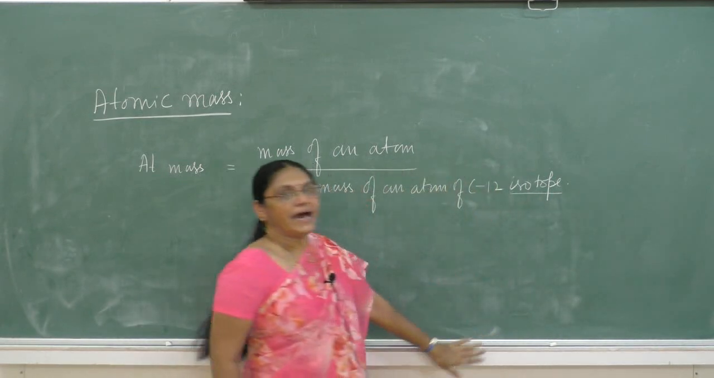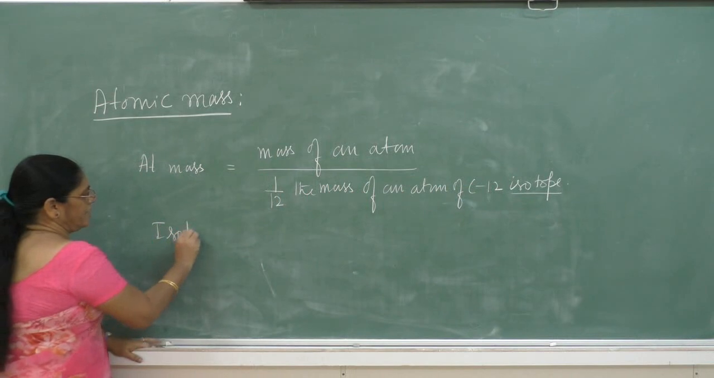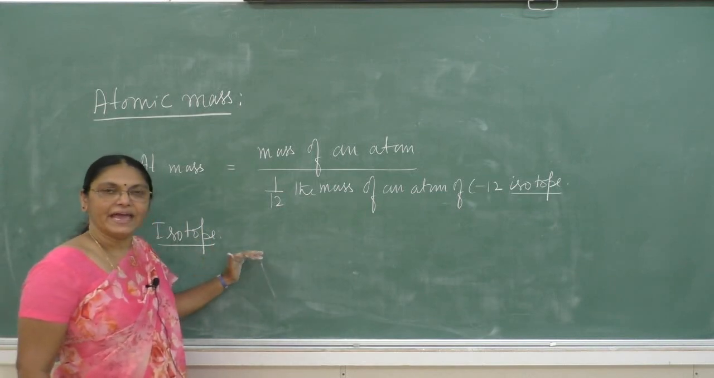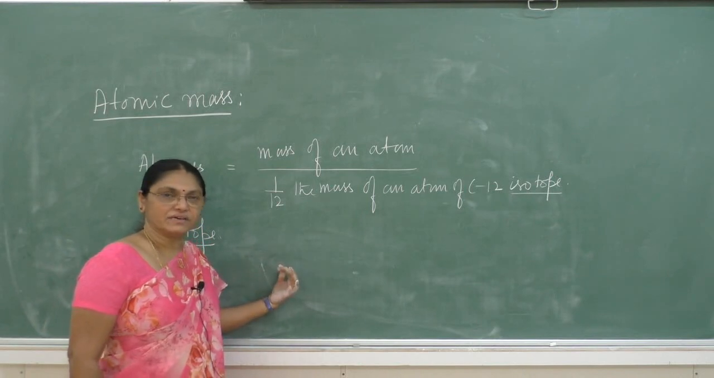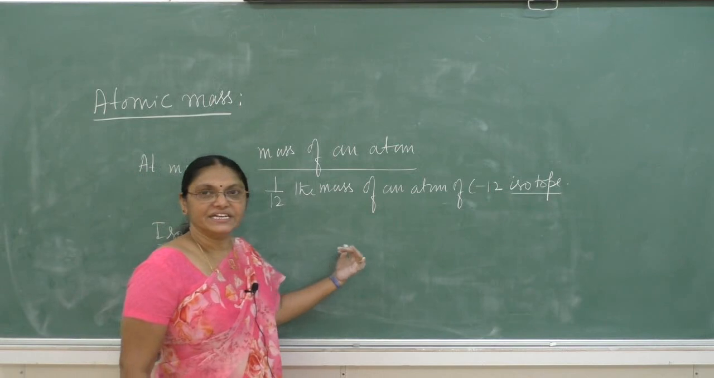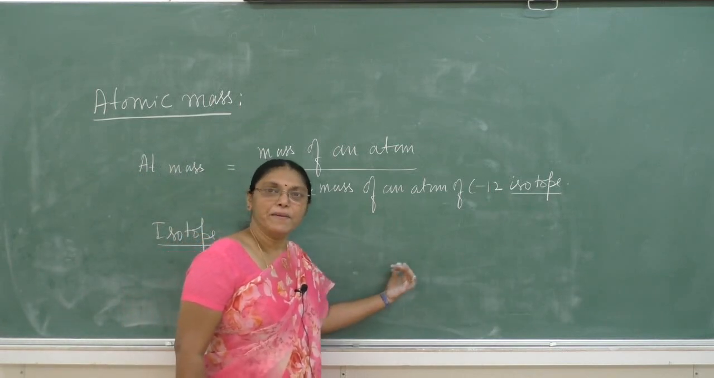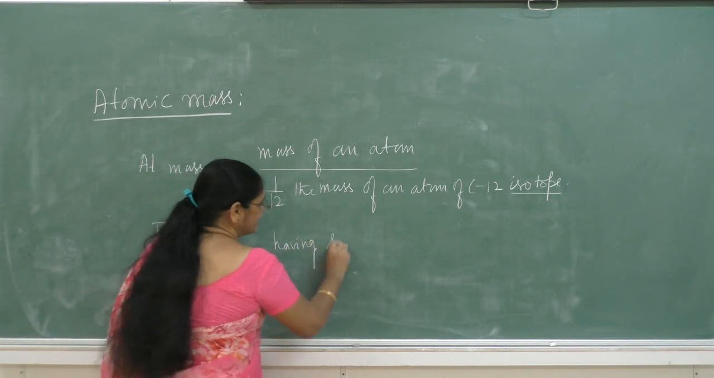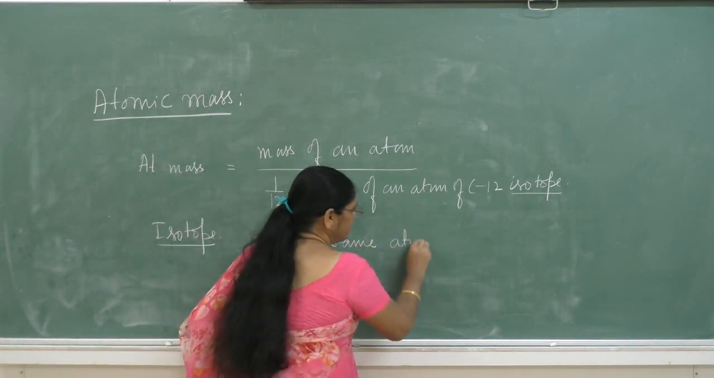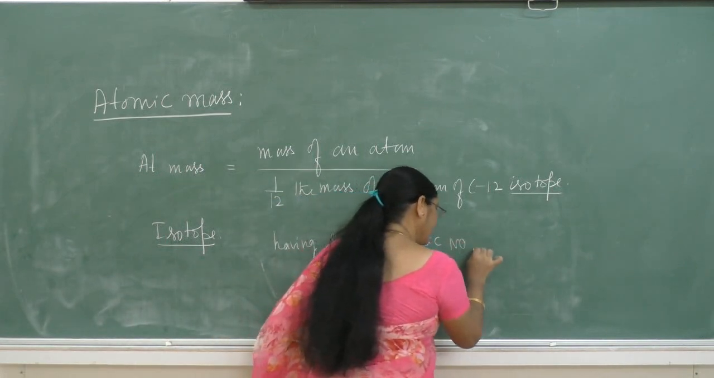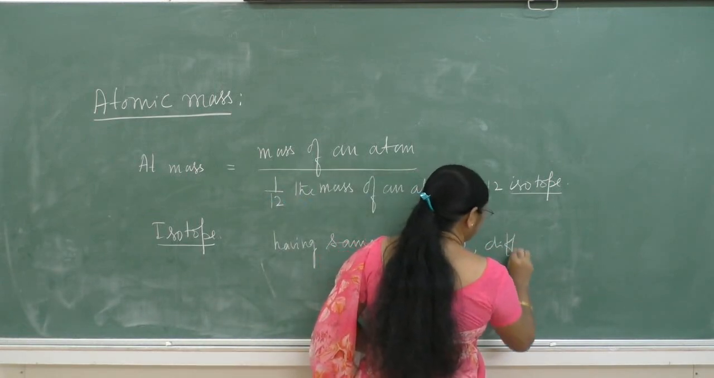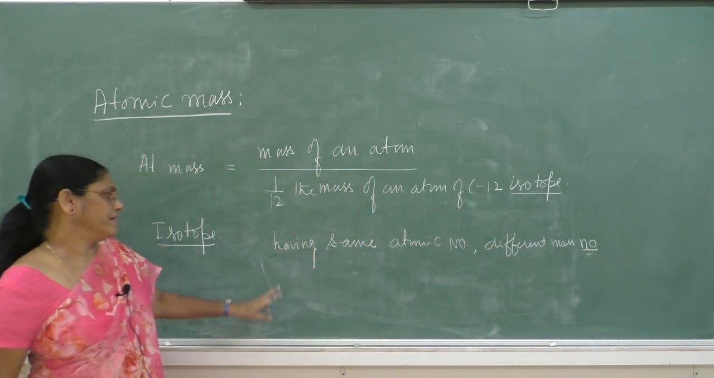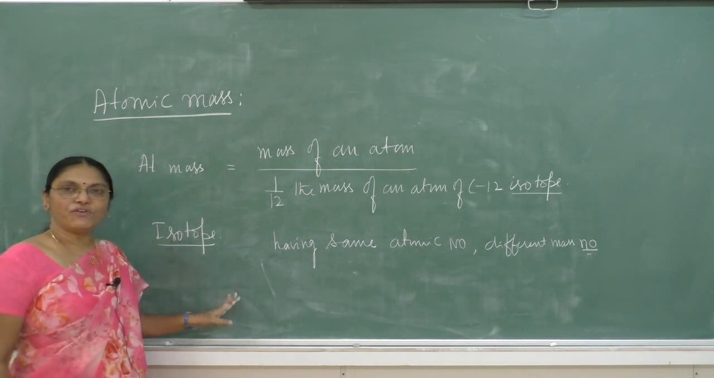Then what is meant by isotope? Atoms of the same element having the same atomic number but different mass numbers are called isotopes.